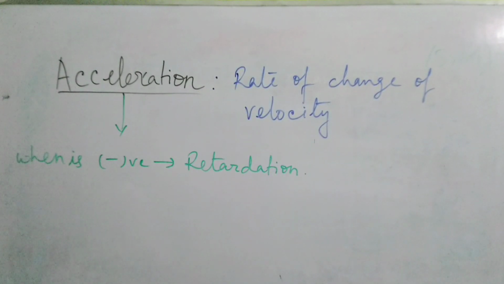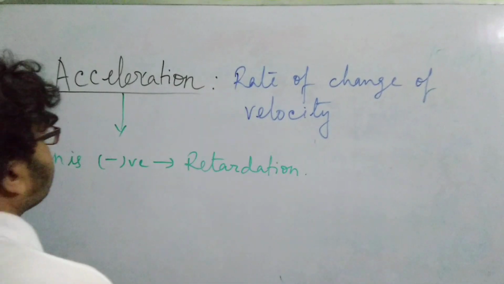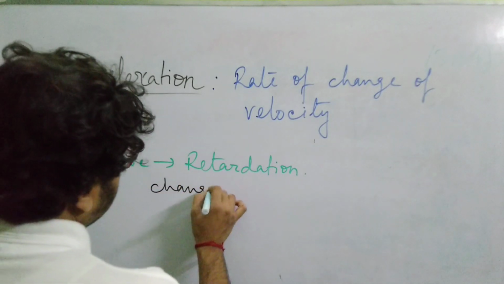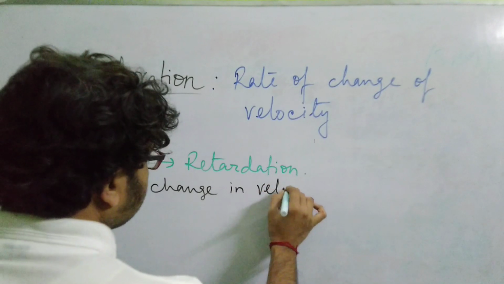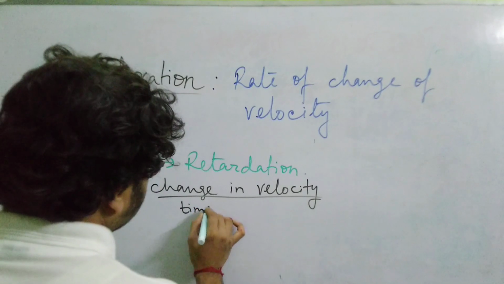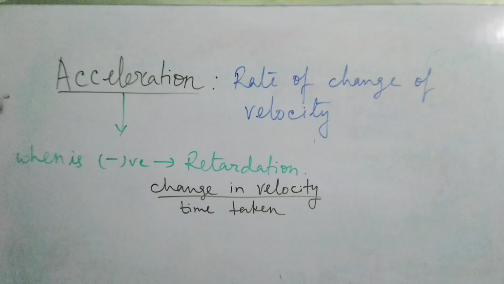Now here also you will have uniform acceleration, non-uniform acceleration, as well as instantaneous acceleration. But before that, let me write down the mathematical formula. Acceleration or retardation, the same formula: change in velocity divided by the time taken for this change to happen. So this is the mathematical formula.